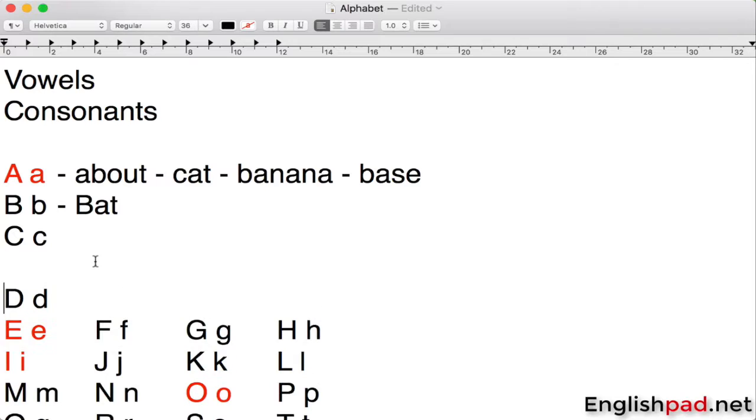So let's continue with a C. Here, C is pronounced S and K. So here we have cat, just like this one. Cat, so you see, this is pronounced K, K, cat.